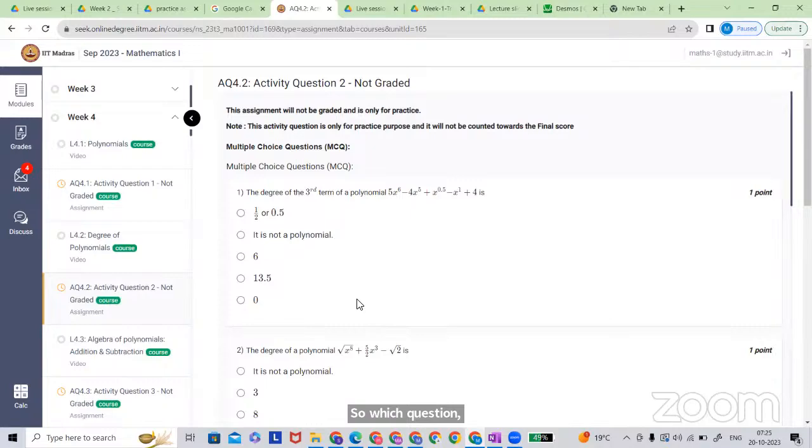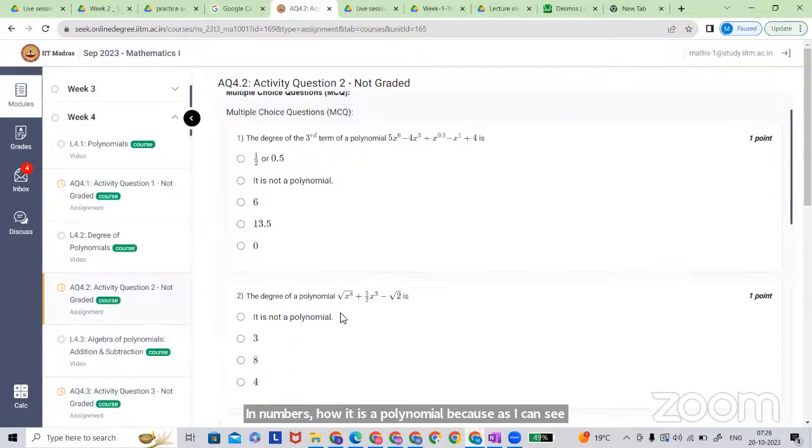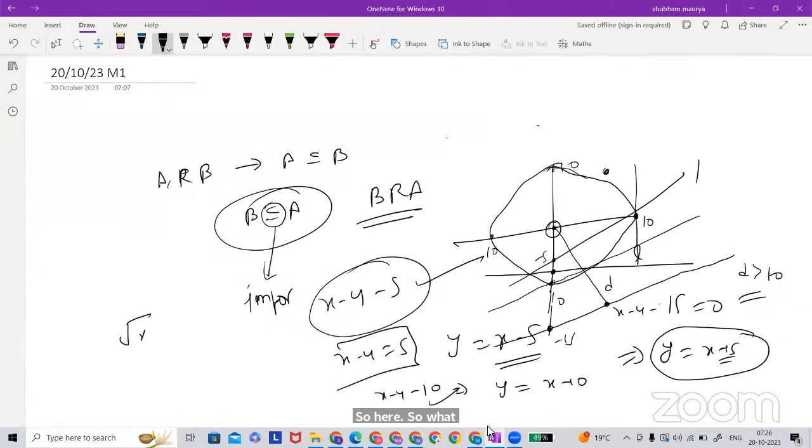How is it a polynomial? Because as I can see, there is a power of minus 8, and under the root there is a power of 8. So what does that mean? What does it mean, the root of x to the power 8?